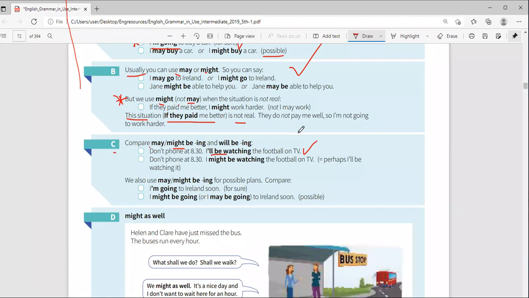She's sure. But if she says, for example, don't phone me at 8:30, why? I might be watching. She says, I might be watching because it is possible that there'll be football, but now, not very sure. So perhaps I'll be watching.